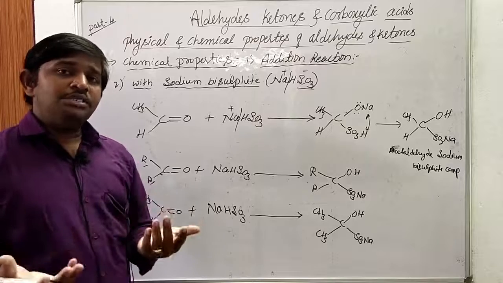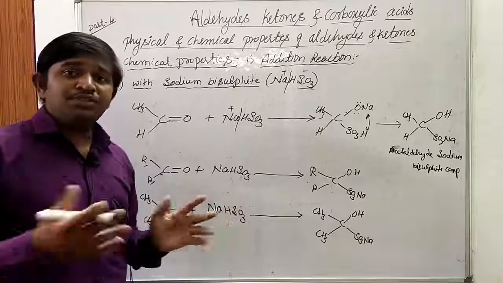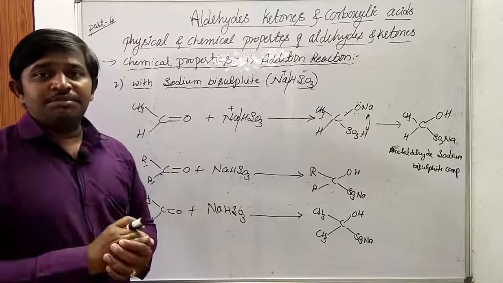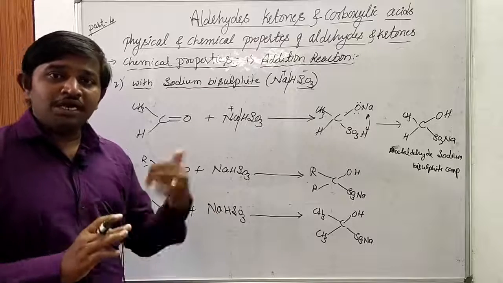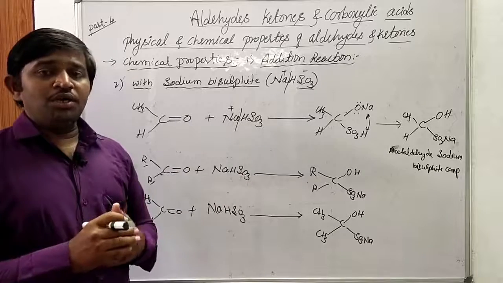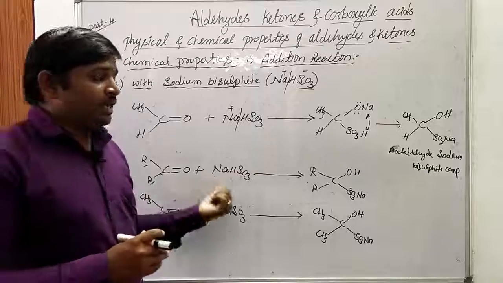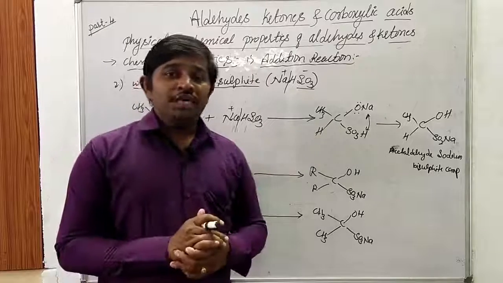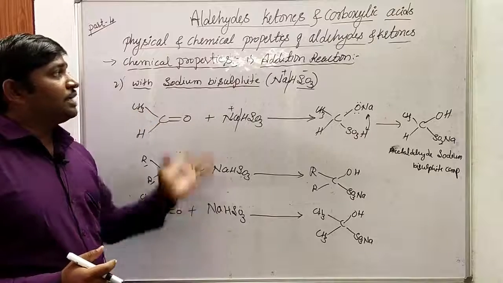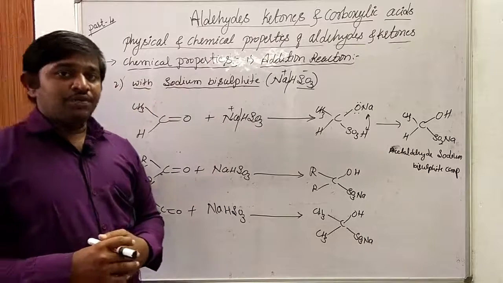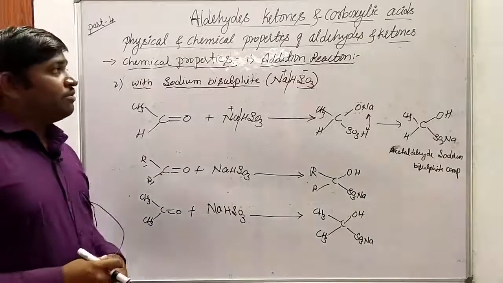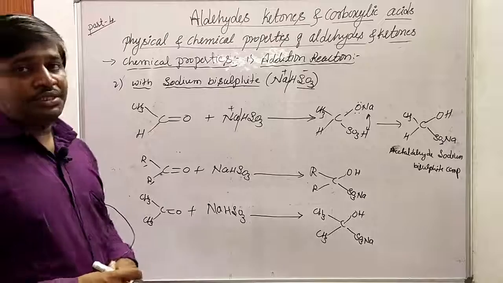So what happens when these aldehydes and ketones react with derivatives of ammonia? Ultimately a condensation reaction takes place between the derivative of ammonia and the aldehydes or ketones. By the loss of one water molecule, a condensed product is obtained. These condensed products are some of the important chemical reactions of aldehydes and ketones. Now let us consider the second most important reaction of aldehydes and ketones: condensation reactions.